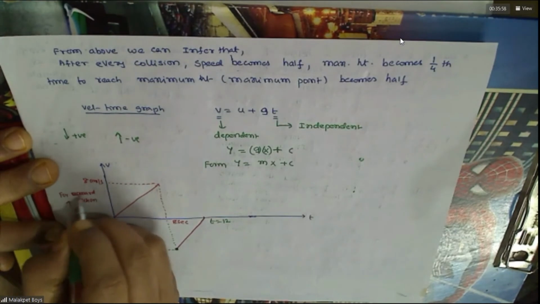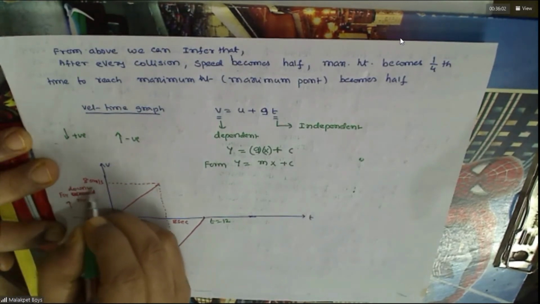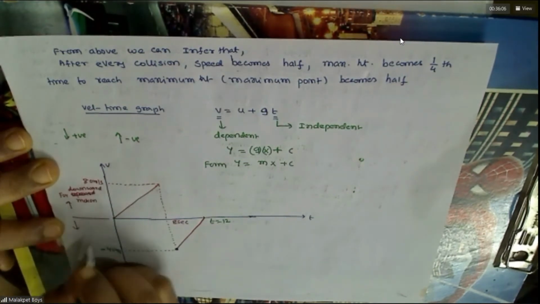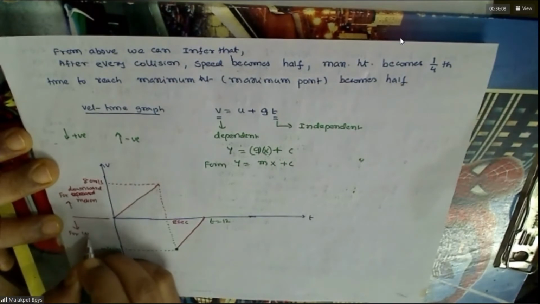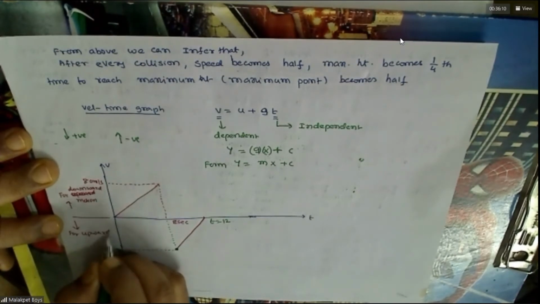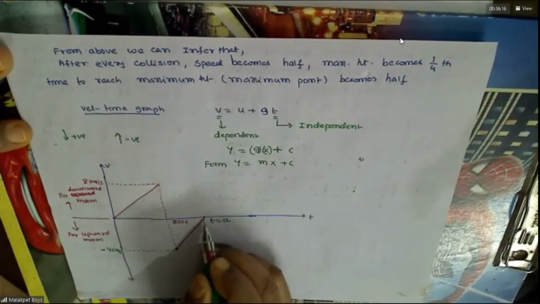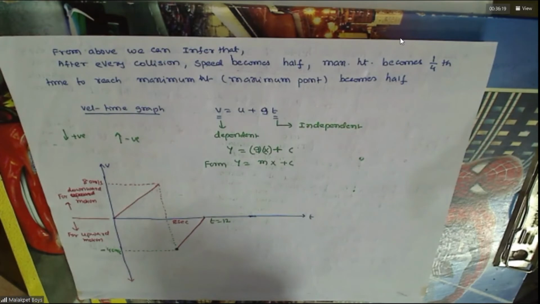This is for downward. Downward is positive, no? For a downward motion. Upward is negative. So after the first collision, the speed will become like this. Do you agree till here?